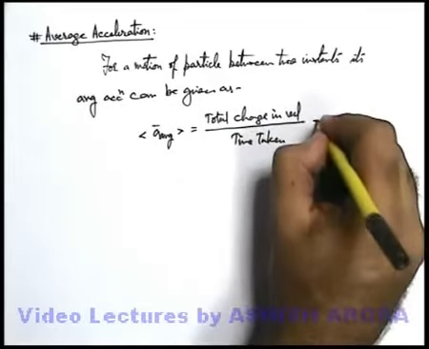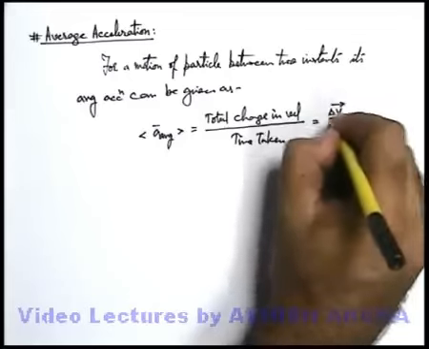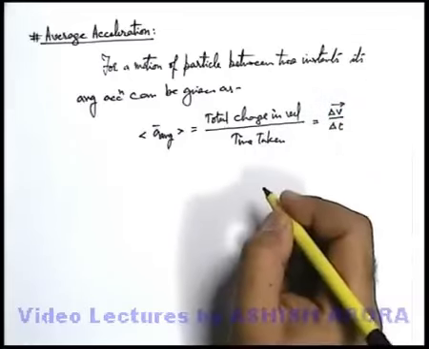If velocity is changed by delta v, we can simply write it as delta v vector by delta t. This is the average acceleration.